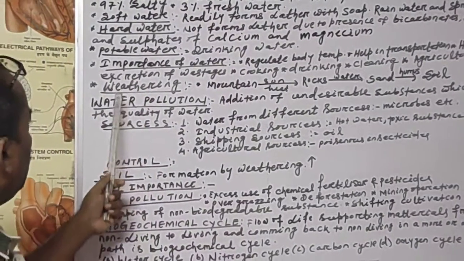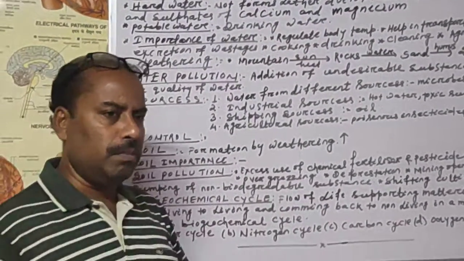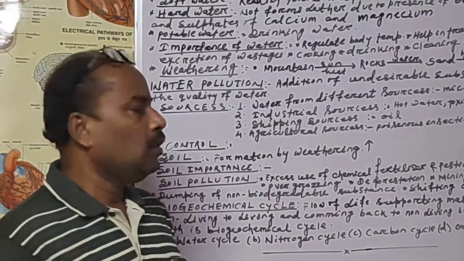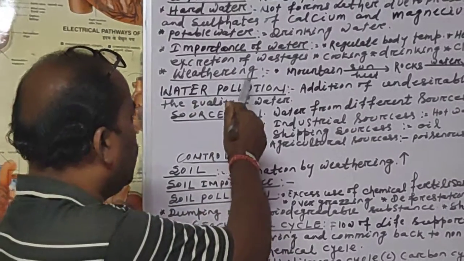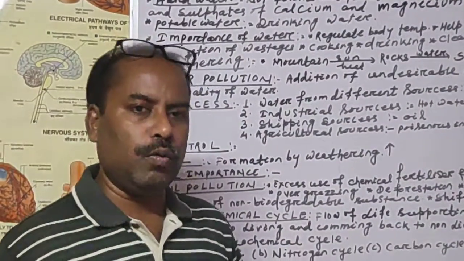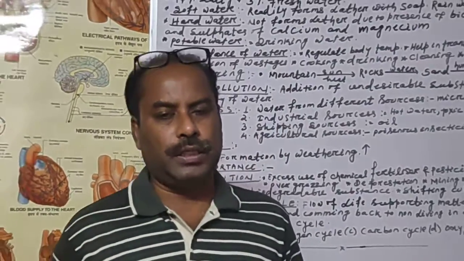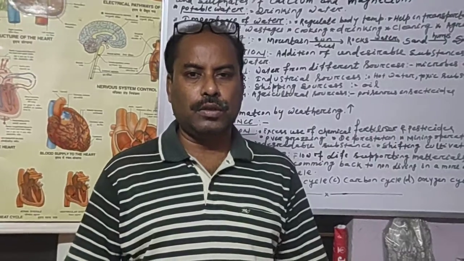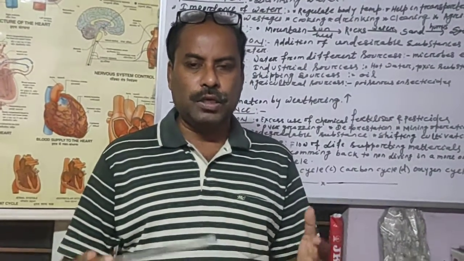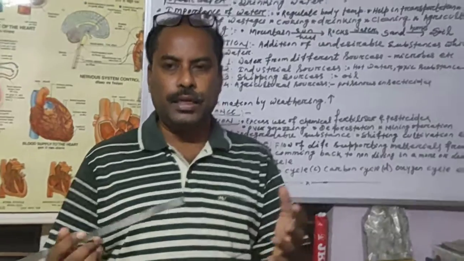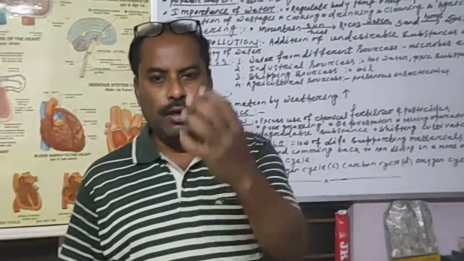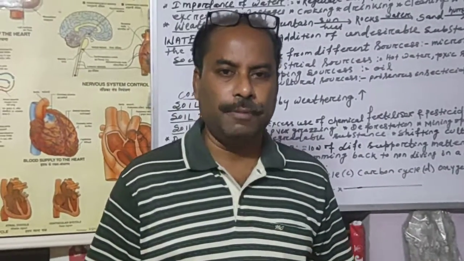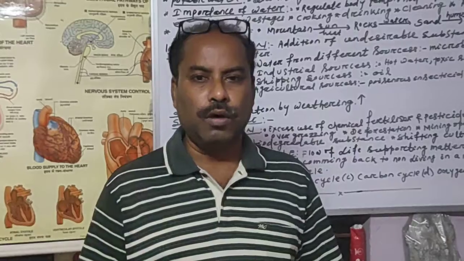Next we will come to weathering. One word that is connected to water as well as to soil formation. So let us discuss what is called weathering. Weathering is a process by which soil is formed in nature. So how is the soil formed? Soil is a mixture of a number of materials like sand, clay, humus, water vapor, microorganisms. All these things are present in the soil, and it is formed by the process known as weathering.